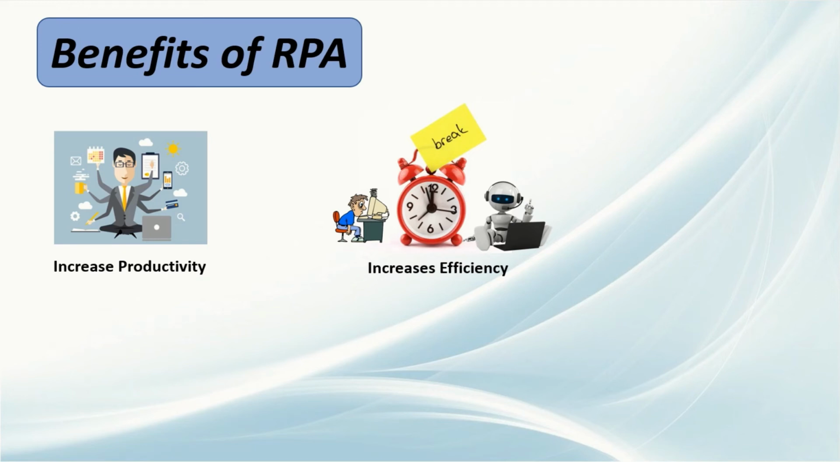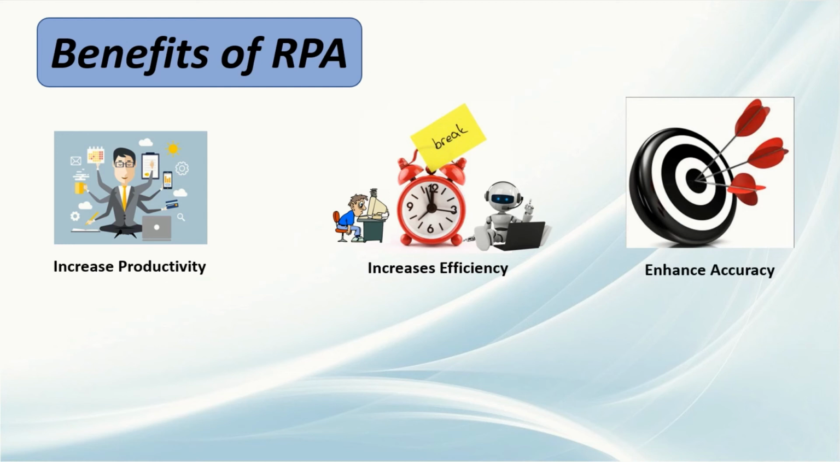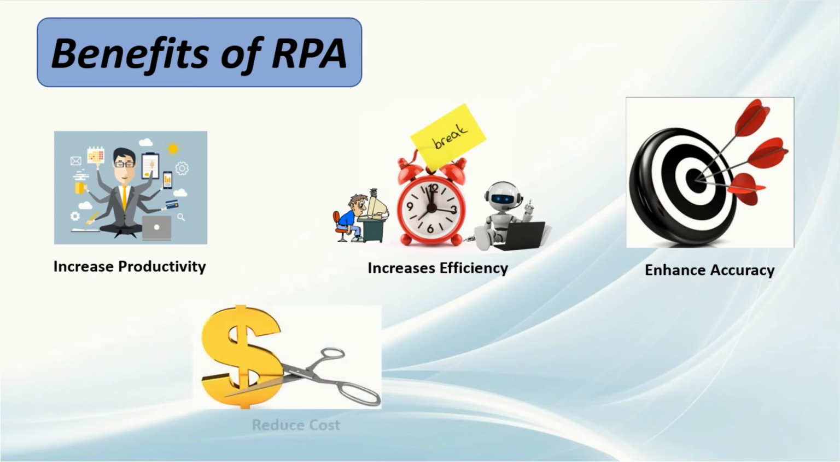Third, enhanced accuracy. After doing research, it is found that bots take less time than humans to perform the same amount of tasks, with more precision than humans usually have. So we can say that the bot can do the same task in less time with the same or more accuracy.